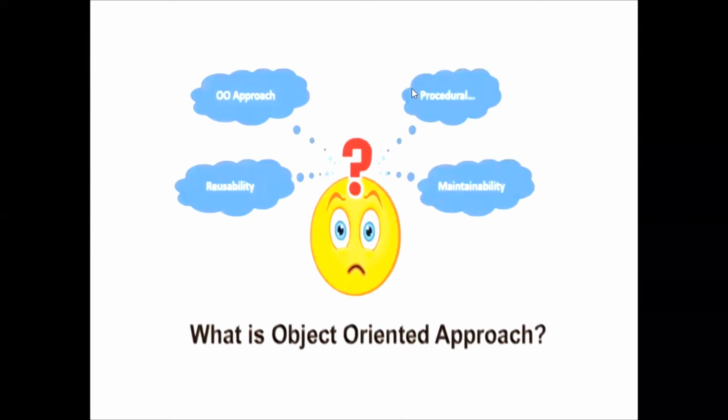Here the procedural things, the behavioral things in the object-oriented approach will be given the same importance as the data. That means the procedure will involve the data. The data will not be free at all.